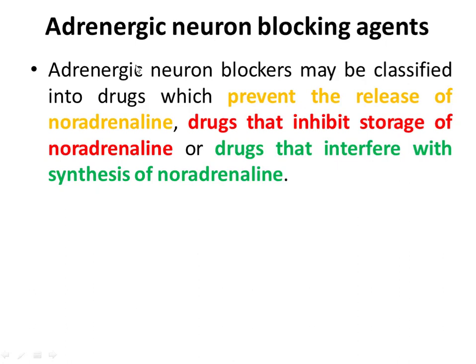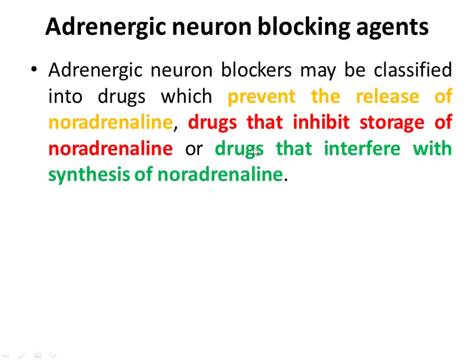Adrenergic neuron blocking agents may be classified into three classes. Drugs that prevent the release of noradrenaline, meaning release is affected by these drugs. Drugs that inhibit the storage of noradrenaline, meaning storage is affected.